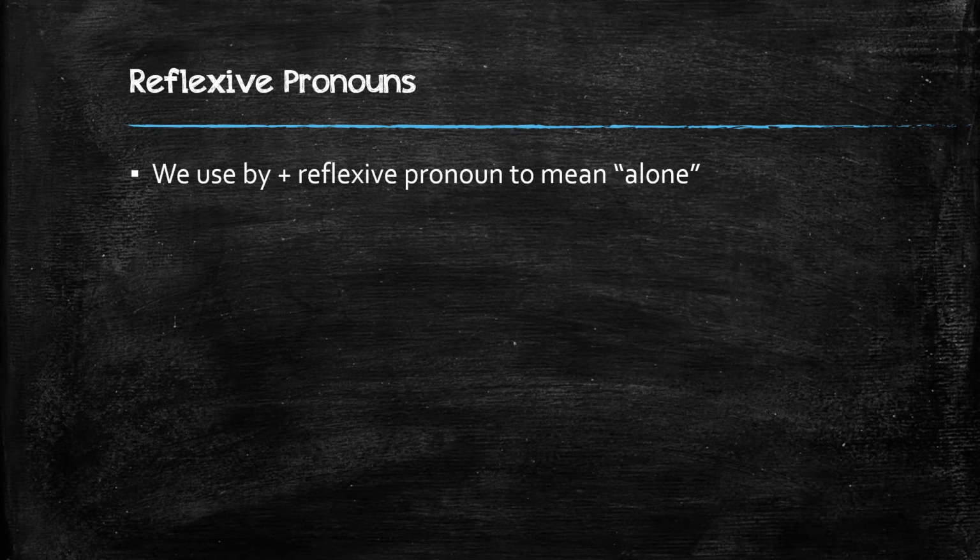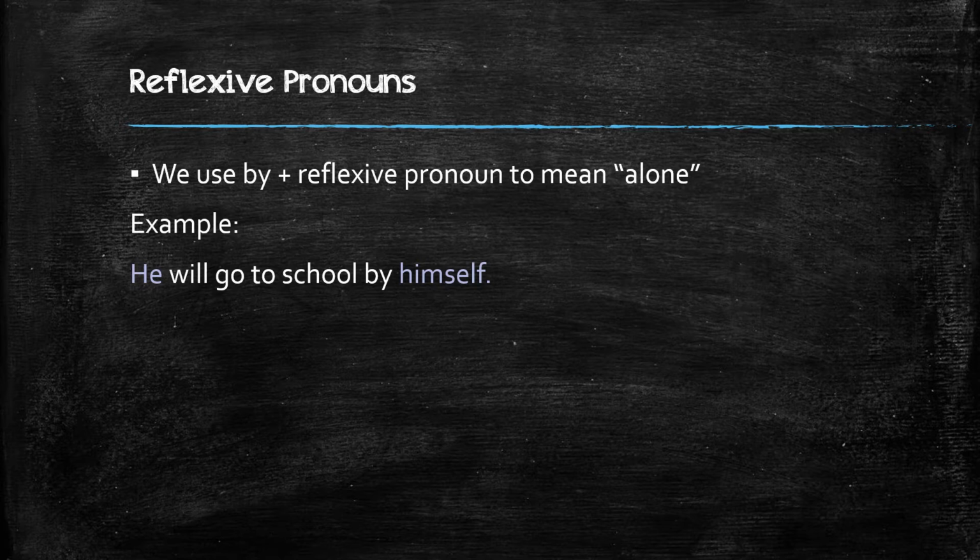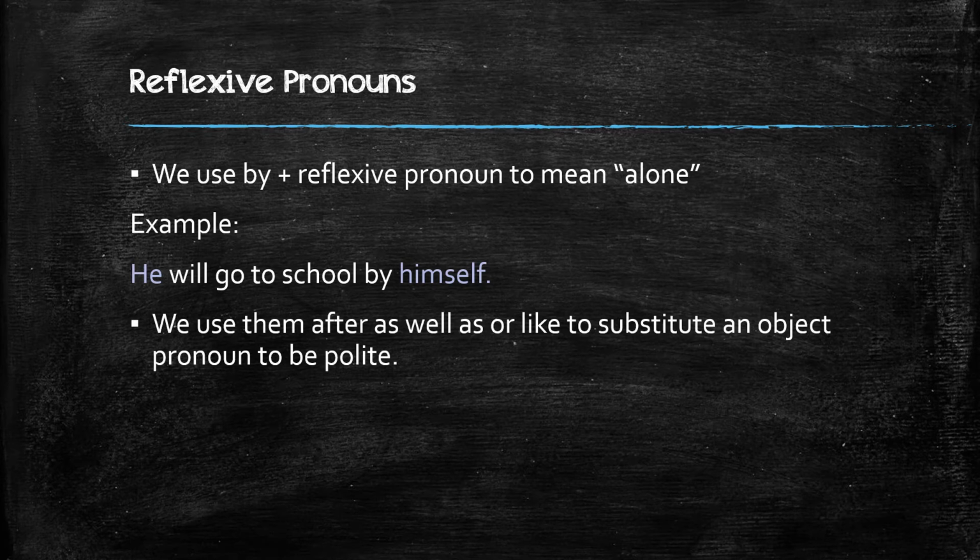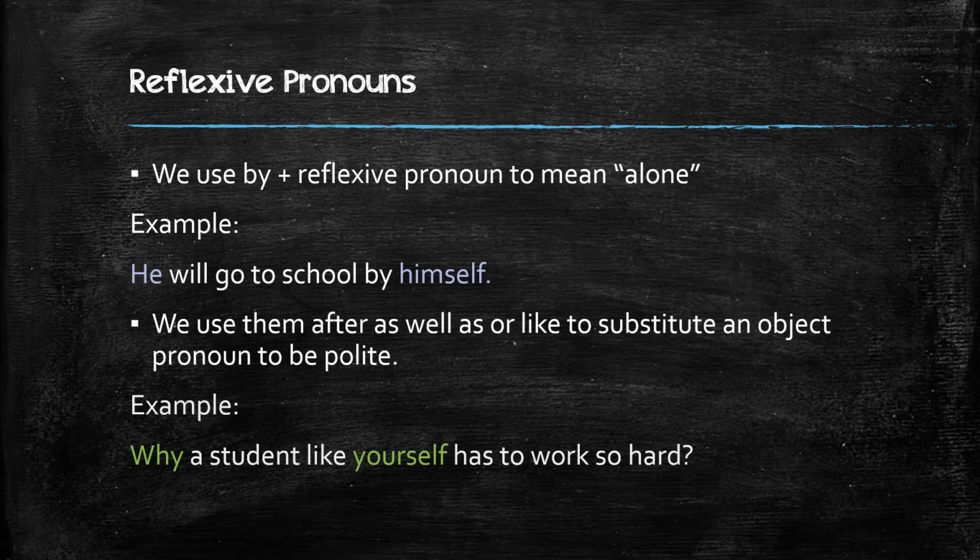We use by plus reflexive pronoun to mean alone. He will go to school by himself, so nobody's going to give him a ride, he is going to go. We use them after as well as, or like to substitute an object pronoun to be polite. Why does a student like yourself have to work so hard? So we can use you or yourself, but in this case we are being more polite.